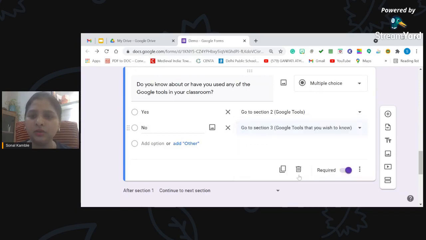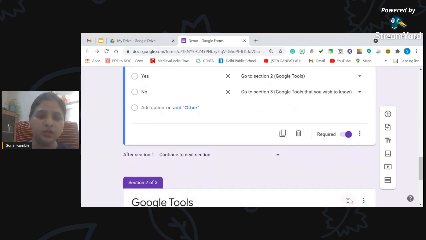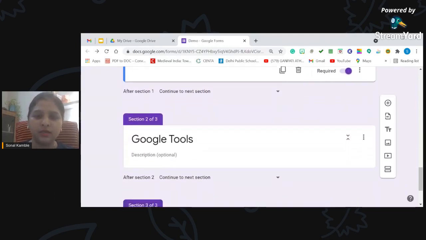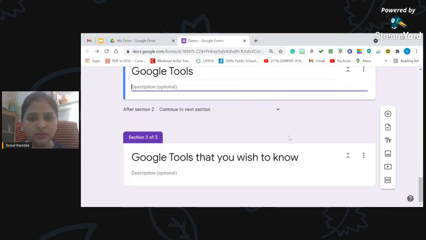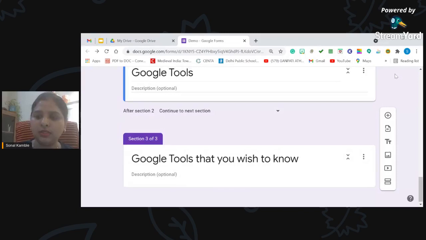So I clicked on Google Tools that you wish to know. So if the user clicks yes, he or she will be taken to Google Tools section. If he or she clicks on no, they will be taken to the third section, that is Google Tools that you wish to know. Now what to do there in the sections that we have created? Do we wish to leave it blank? No, we need to add some more questions, isn't it? So let's see what all things we can add here.